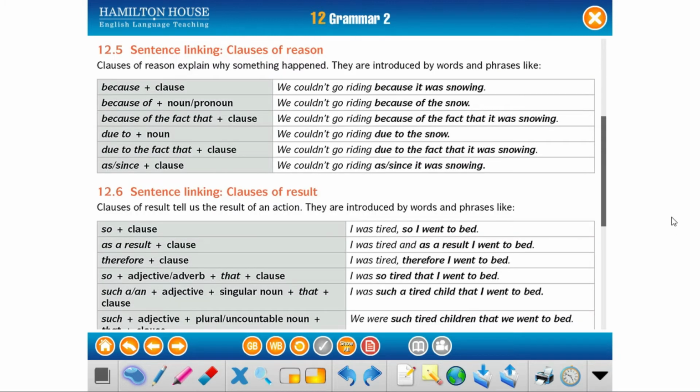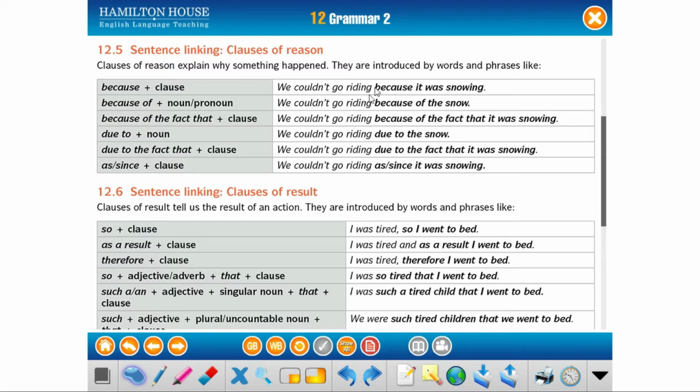Then we have the clauses of reason. A clause of reason, we use it to explain why something happened, and we can use it with "because" plus a clause, "because of" plus a noun or a pronoun, "because of the fact that" plus a clause, "due to" plus a noun, "due to the fact that" plus a clause, or "as" or "since" plus a clause.